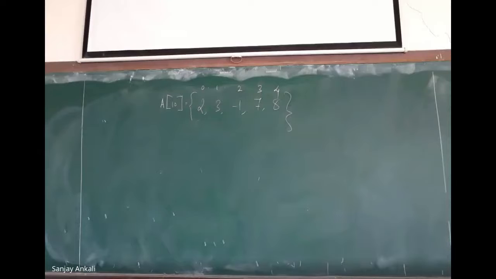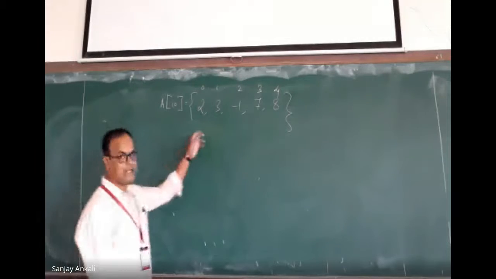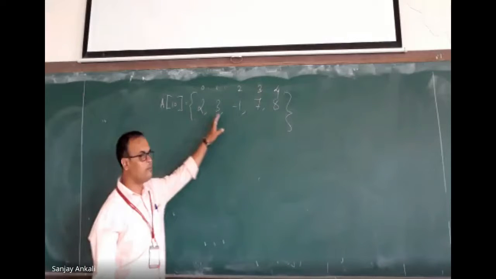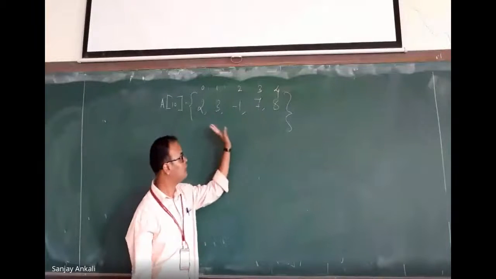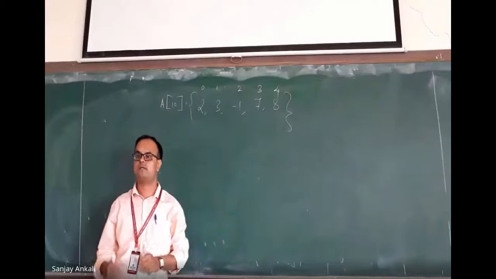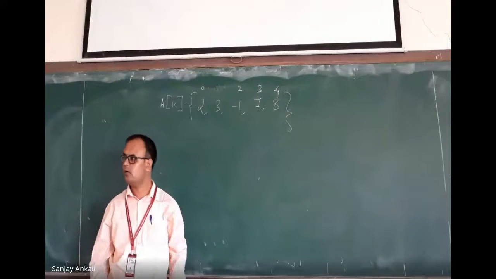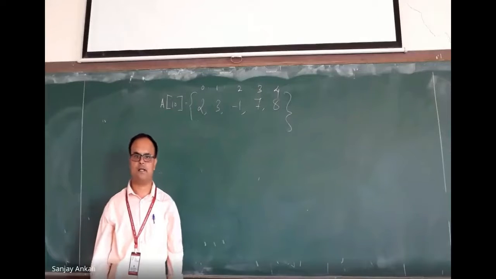If I ask a kid how he will tell me that minus 1 is the smallest, we compared each and every number with all the numbers. Means how? Shall I do something like this? 2 is compared with 3, 2 is compared with minus 1, 2 is compared with 7, 2 is compared with 8. Now which one is the smallest number?